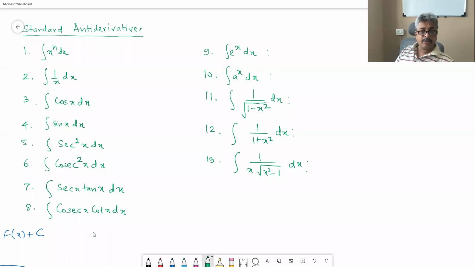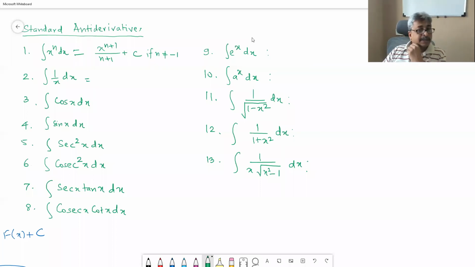So if you happen to have something like this, you should directly write, "I know that this is the derivative of this, and hence the antiderivative is this." X raised to n gives x raised to n plus 1 upon n plus 1 plus c, if n is not equal to minus 1.